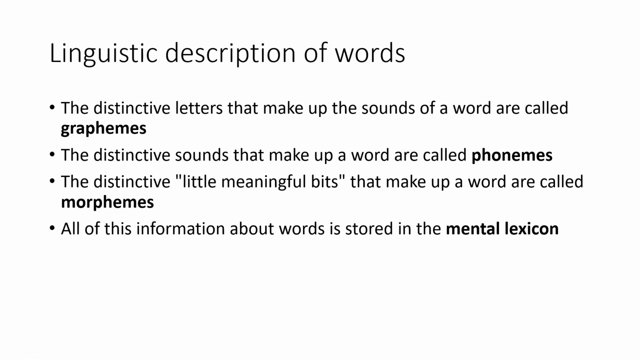The distinctive letters that make up the sounds of a word are called graphemes. The distinctive sounds that make up a word are called phonemes. The distinctive little meaningful bits that make up a word are called morphemes. And all of this information about words is stored in our mental lexicon, our mental dictionary of words.